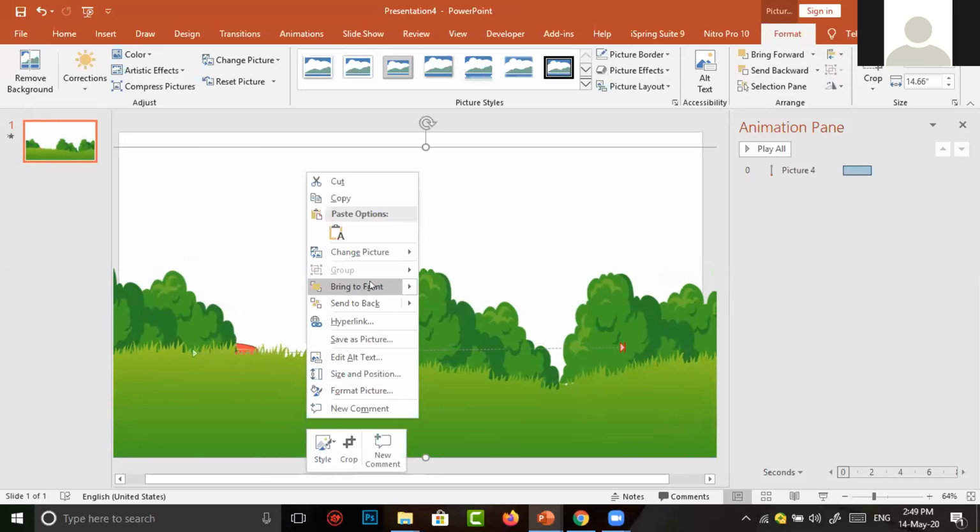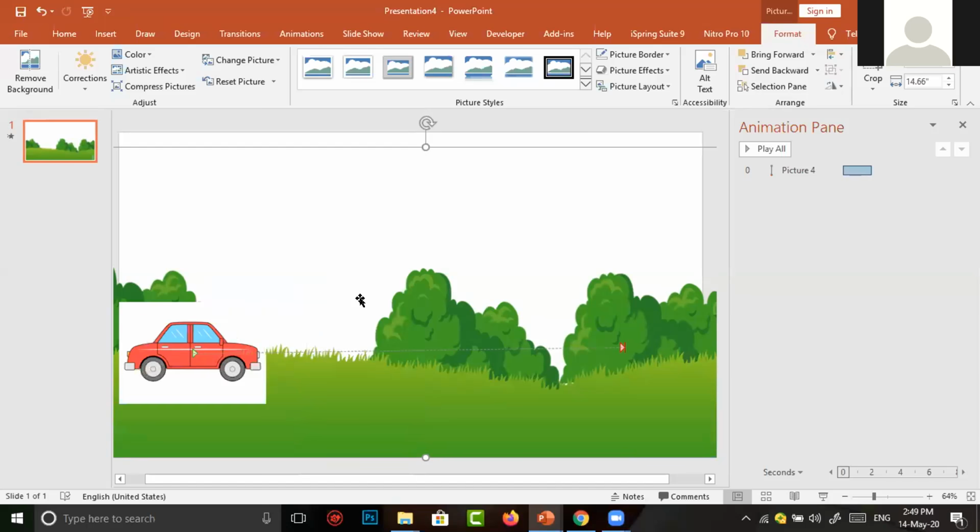One is Bring to Front, another one is Send to Back. It means the nature background has to move to the back of the car. So I click Send to Back.